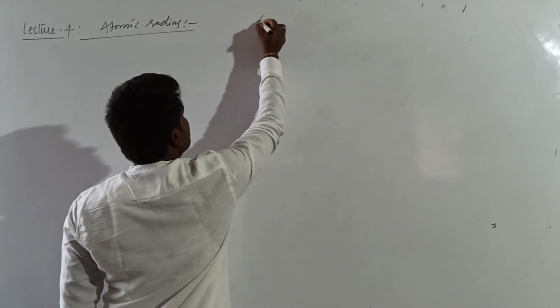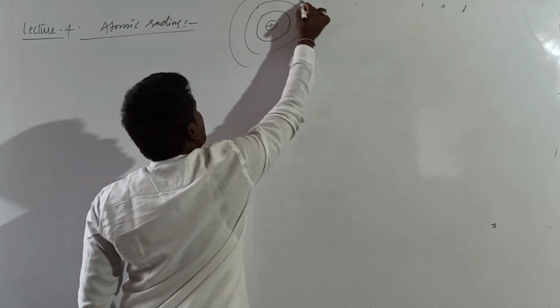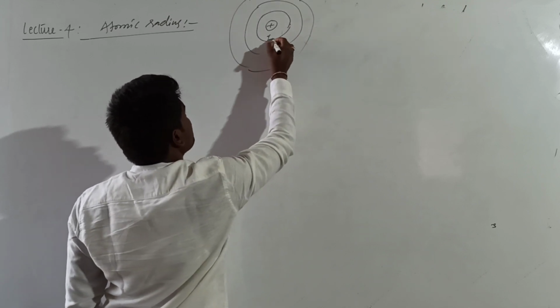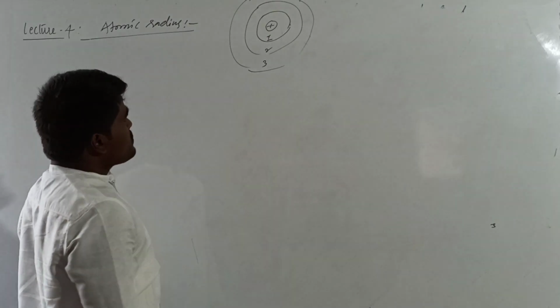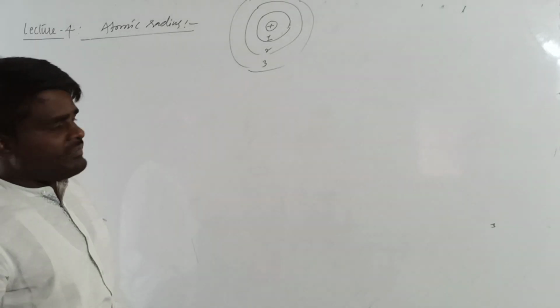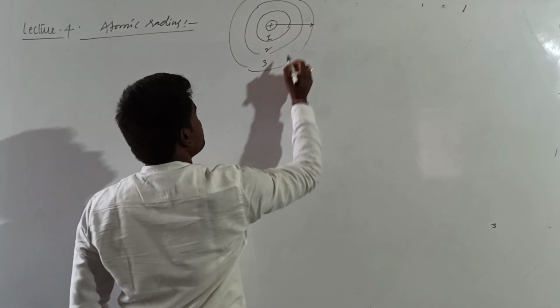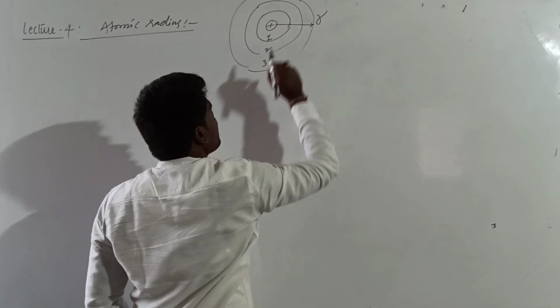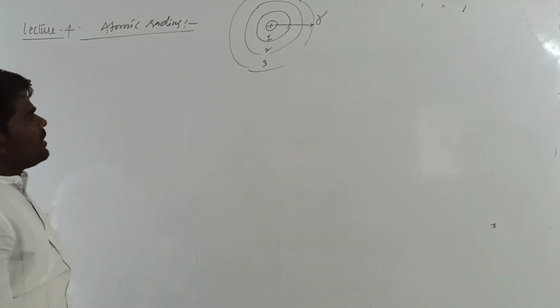Suppose you have an atom, it has n number of shells, something like this. Right? They will be named as first shell, second shell, third shell, or K, L, M, and so on. Conceptually, atomic radius is defined as the distance from the nucleus to the outermost shell. The distance from the nucleus to the outermost shell is called atomic radius. It is represented with R.